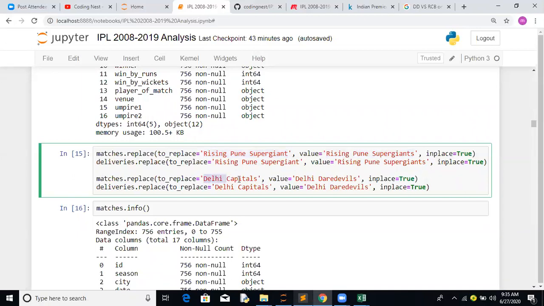Similarly, for 2019, only one season is Delhi Capitals, but every time it plays with the name DD, so we are replacing DD with Delhi Capitals so that everything is in sync. Now we have comprehensive data available.